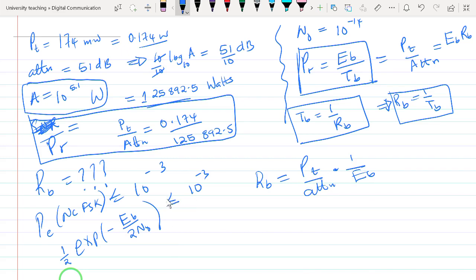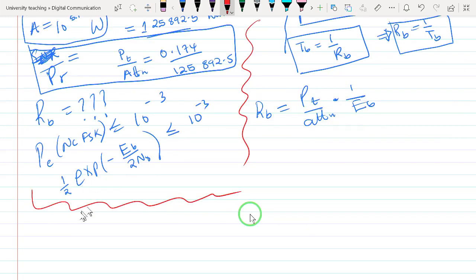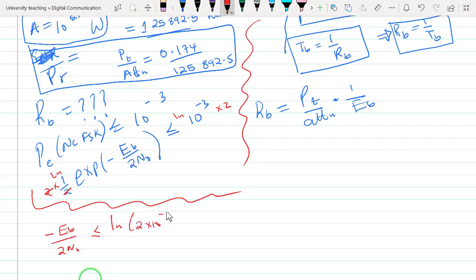So if we just equate this to that, just use a different color, we say that we can find EB by multiplying this by 2, then taking the natural log. So we say multiply by 2, multiply by 2, this cancels out, and then you take the natural log of this, ln. So the ln will cancel out the exponent, and you are going to be left with minus EB divided by 2 N naught is less than or equal to ln of 2 times 10 to the power minus 3.